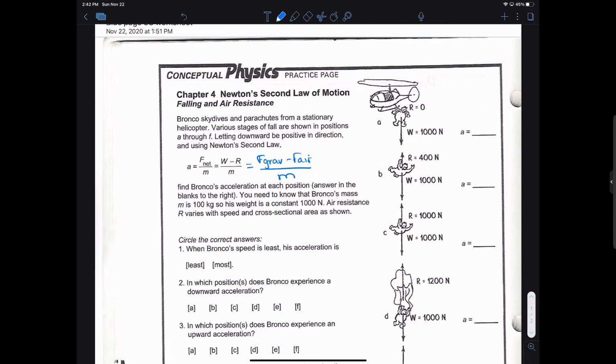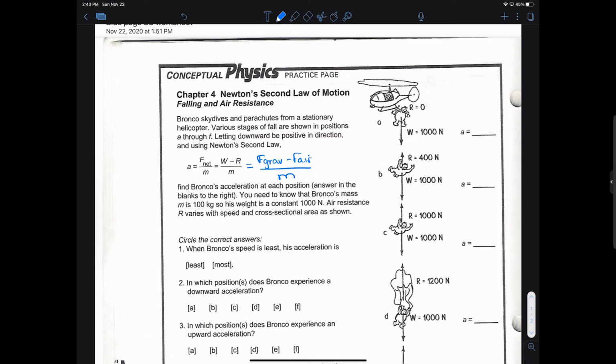Okay, so what we have here is that it says find Bronco's acceleration at each position, writing the answer in the blanks to the right. You need to know that Bronco's mass is 100 kilograms, so his weight is constant at 1,000 newtons. Air resistance varies with speed and cross-sectional area as shown. So let's go down through this.